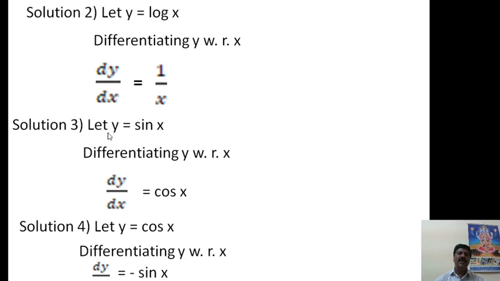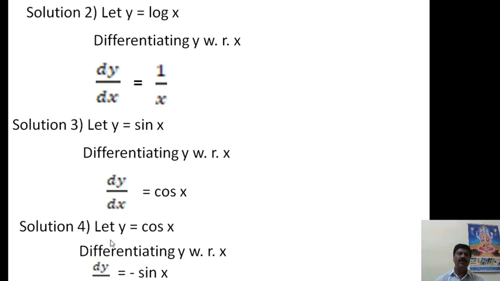Solution for the third: let y is equal to sin x. Again differentiating y with respect to x, you will get dy by dx is equal to cos x. Therefore differentiation of sin x should be cos x. Just keep it in mind, because to see how it comes you have to go to the first principle method and work it out as a theorem. No problem. The final answer is that differentiation of sin x is cos x.